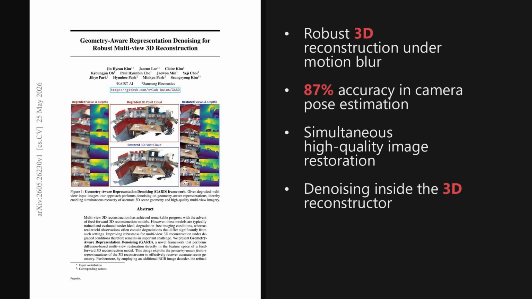Ultimately, denoising inside the geometry-aware feature space of a reconstructor bypasses traditional compression bottlenecks to recover both precise scene structures and high-quality images. That wraps up our look at robust 3D reconstruction.